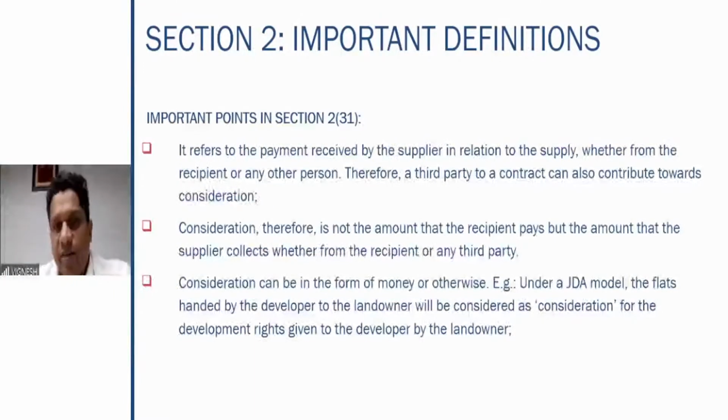So therefore, payment received by the supplier, whether from the recipient or the other person. Even if I'm providing service to someone, he is not the only one who can pay me. If I get payment from some other person also, it is to be treated as a consideration. So it is not the amount the recipient pays, but the amount the supplier collects. There is a difference. Recipient doesn't pay. It doesn't mean there is no consideration. Some other person on behalf of the recipient pays to me. Very much a consideration. What the supplier collects has to be taken into consideration.